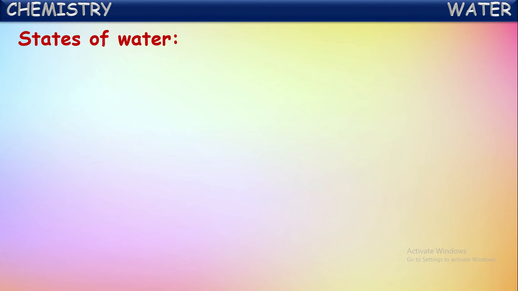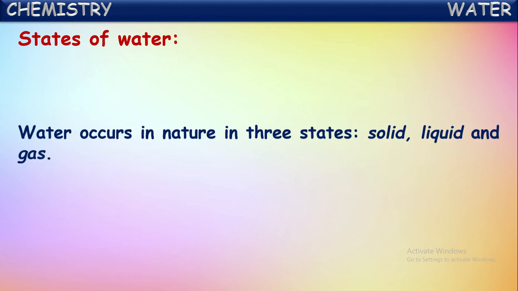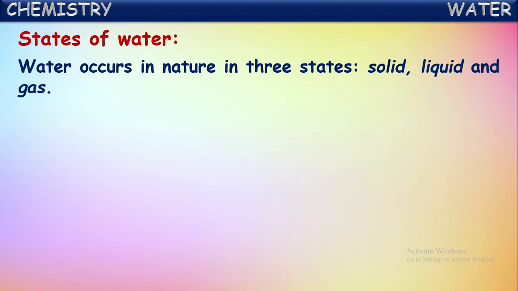Now, let us see the different states of water. Water occurs in nature in three different states. As you know, they are solid, liquid, and gas. In these three states, water occurs in nature.